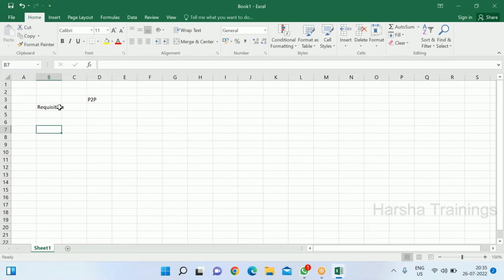I have already discussed this P2P complete process cycle, so I'll not discuss anything again about it. I'll just quickly note it down so that we can write accounting entries of this P2P cycle. RFQ is request for quotation. Quotation, purchase order, GRN, transfer to inventory organization.